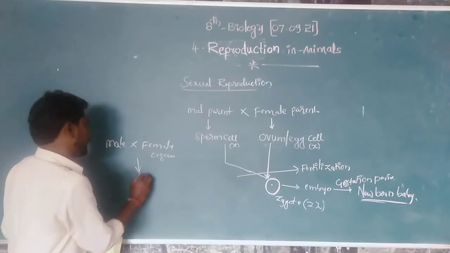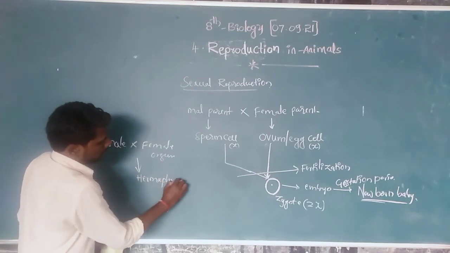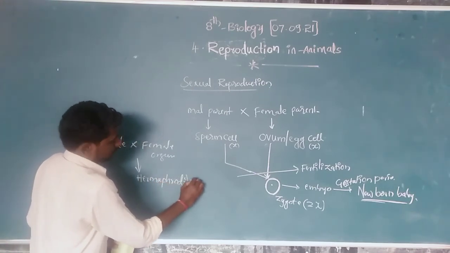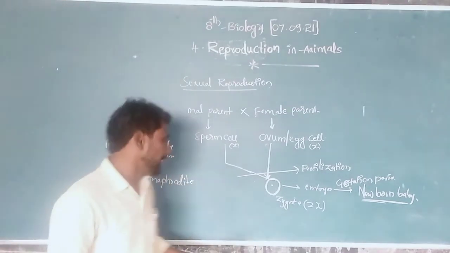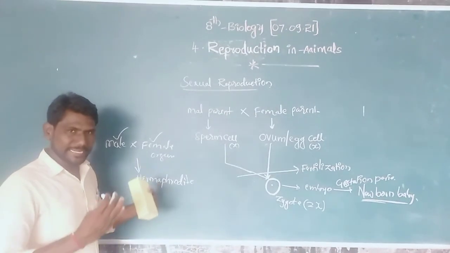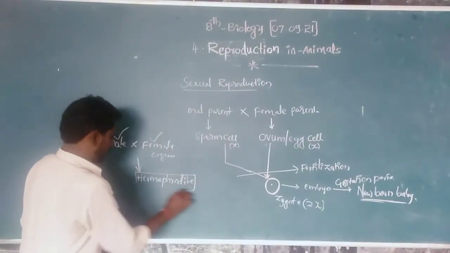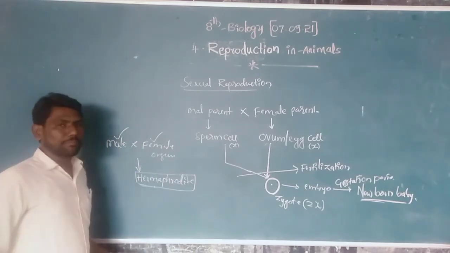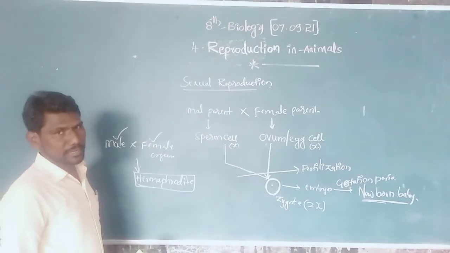This is called a hermaphrodite. What is a hermaphrodite? The organism which contains both male and female organs in the same body. Those organisms are called hermaphrodites, or the phenomenon is called hermaphroditism.